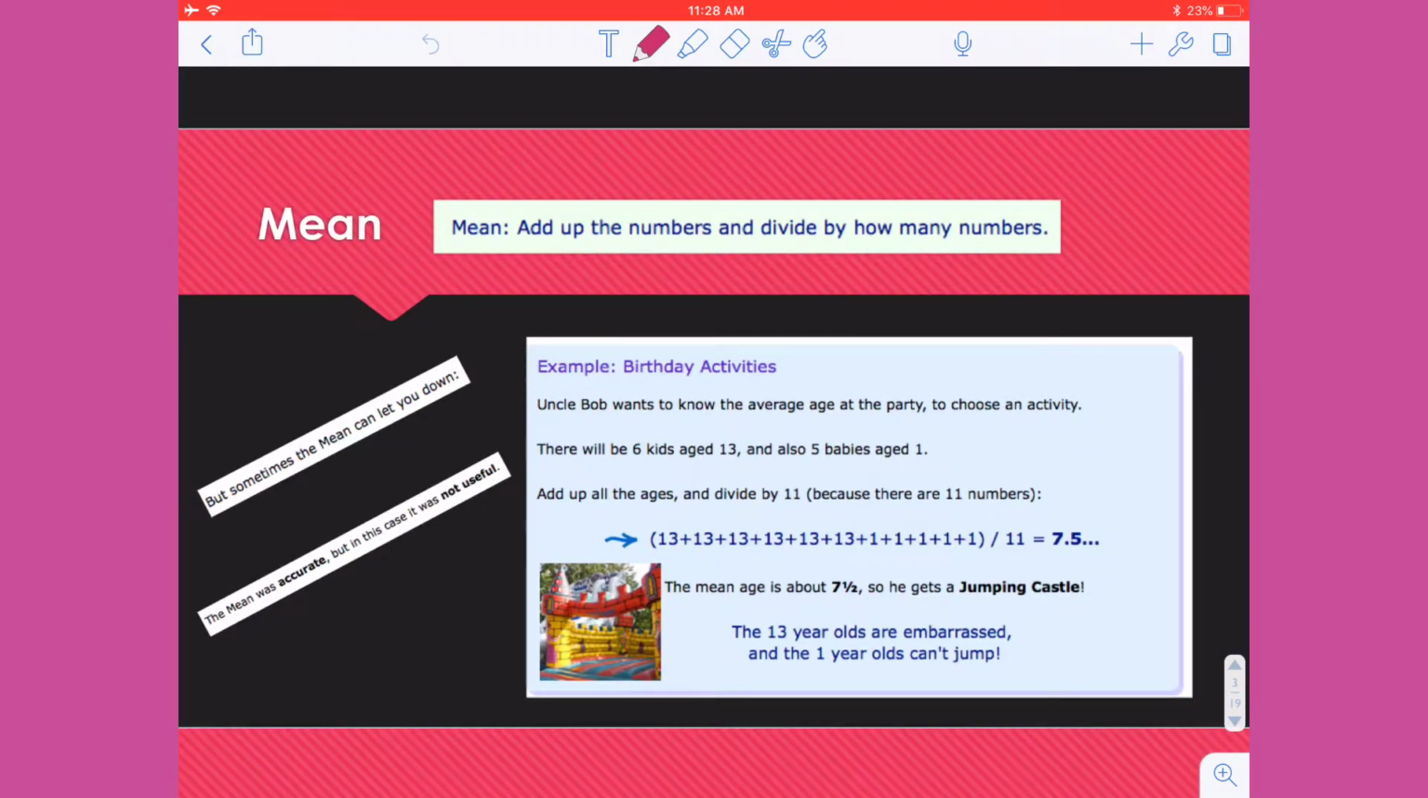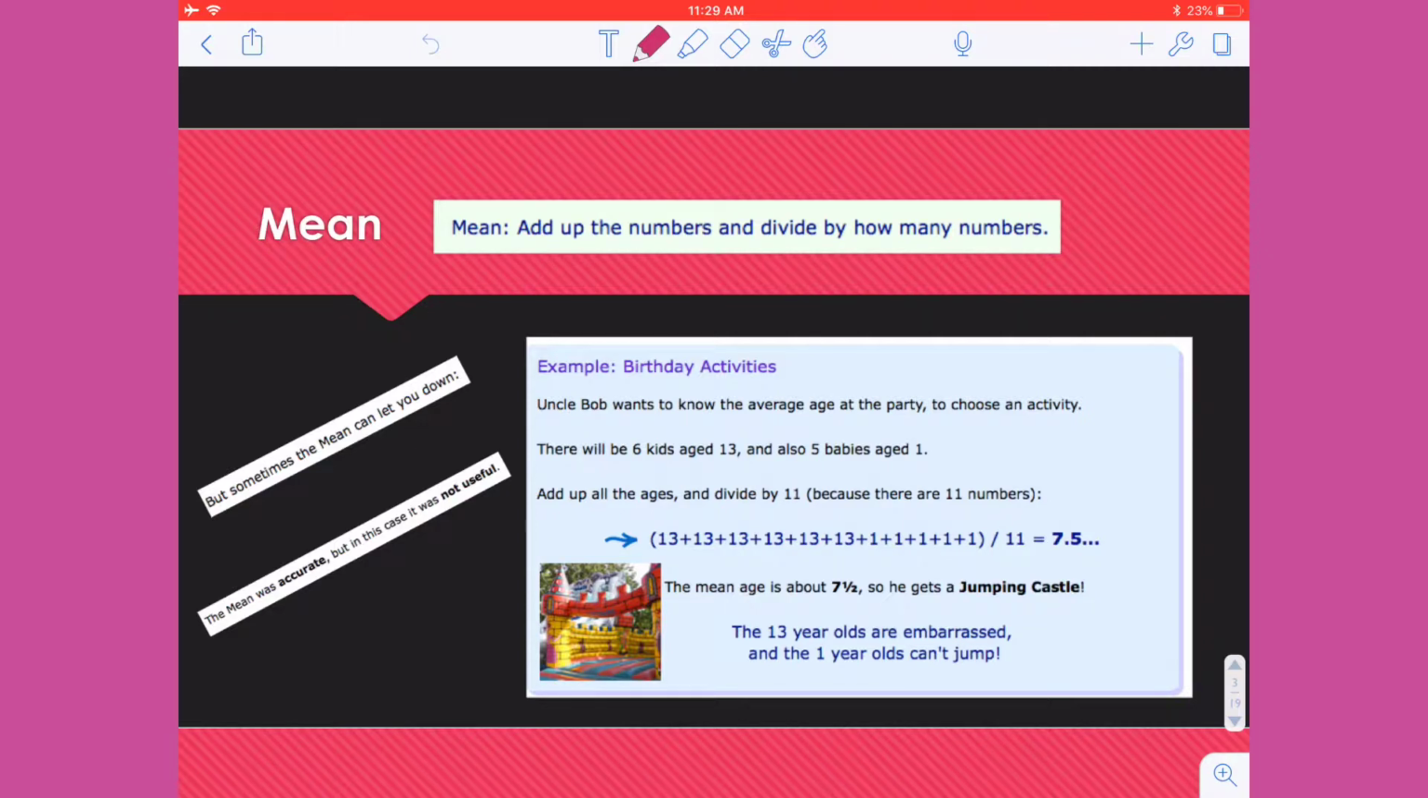The mean is something that you're all probably familiar with. You basically are finding the average. And to find the average, you add up the numbers and you divide by how many numbers there are. So when you look at your grade in a class, you add up all of your grades and you divide it by the number of items that there are, and that determines your particular average in a respective area of the class. But sometimes the mean can let you down. It can be accurate, but not always useful for the data that you have.